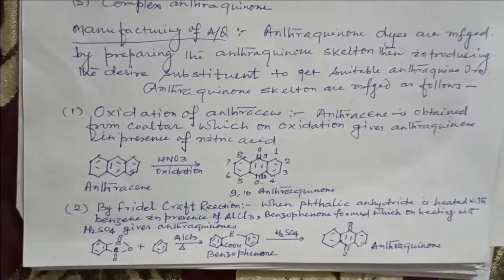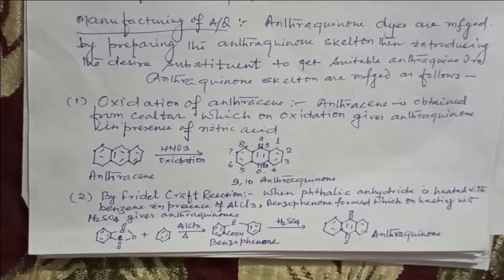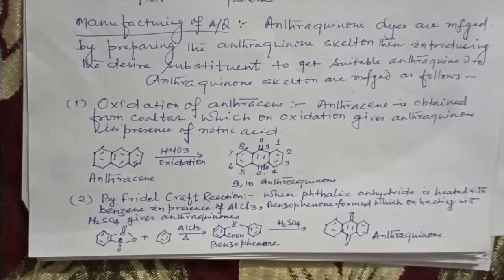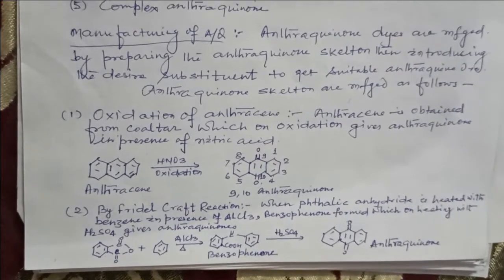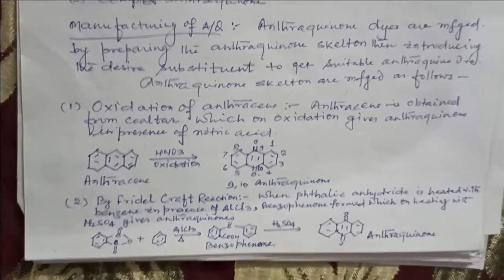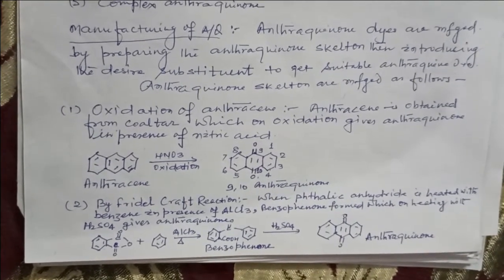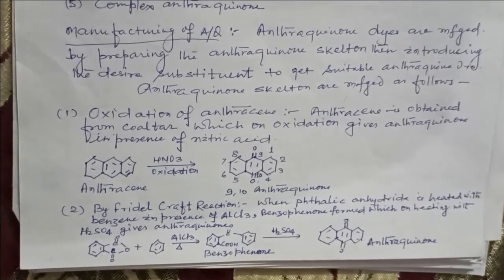Number 2. Friedel-Crafts reaction. When phthalic anhydride is heated with benzene in presence of aluminum chloride, benzoylbenzoic acid is formed, which on heating with H2SO4 gives the anthraquinone structure.